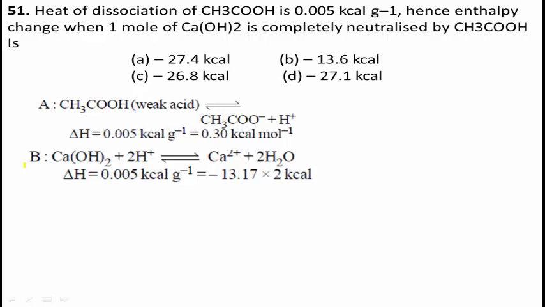In the first reaction, delta H is 0.005 kcal per gram, equal to 0.30 kcal per mole. In the second reaction, delta H is minus 13.17 into 2 kilocalories.